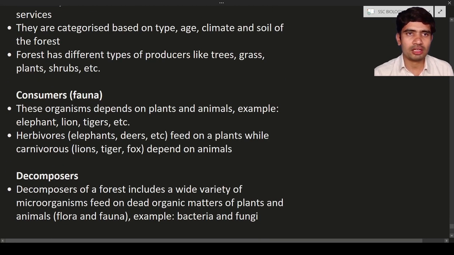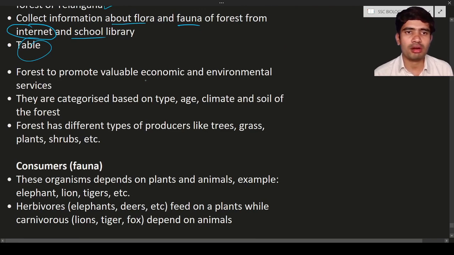So next, why is the forest important? The forest is important to provide valuable economic and environmental services. It means the forest is a main important resource. The forest provides a large amount of wood for the production of paper, furniture, etc. So this is the reason we call it a valuable economic and environmental resource.